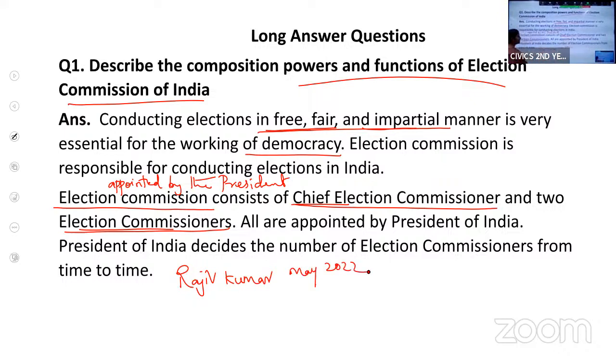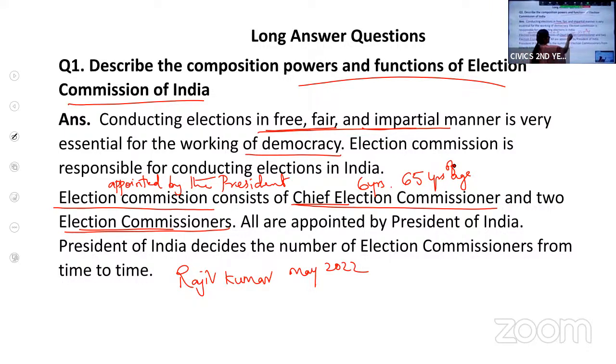So what is the tenure of the Election Commission? For how long can he be the Chief Election Commissioner? His tenure is 6 years. The normal tenure of an election commissioner is 6 years, or until he is 65 years of age, whichever comes first.